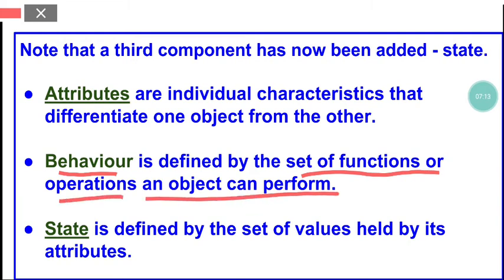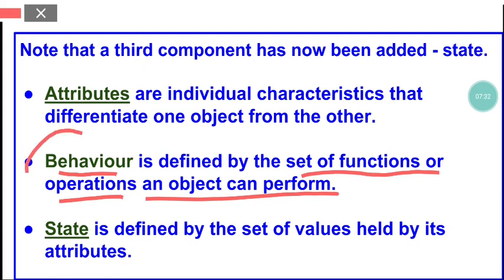Okay, so we have already studied this, and the functions or operations that an object can perform are called behavior. For example, running, walking, driving, all these are behaviors of the object person.